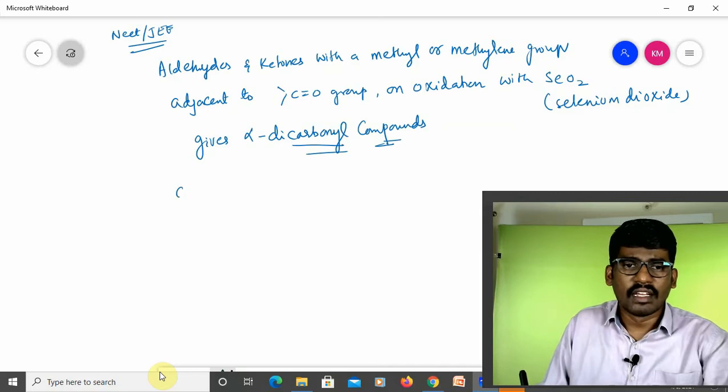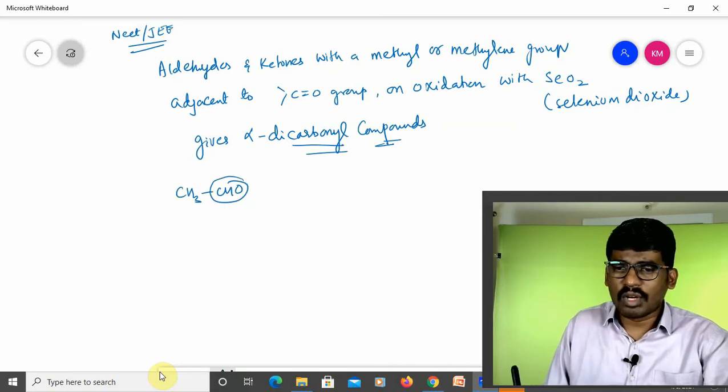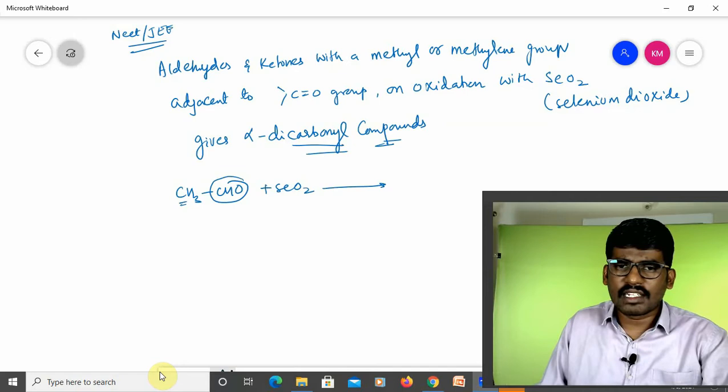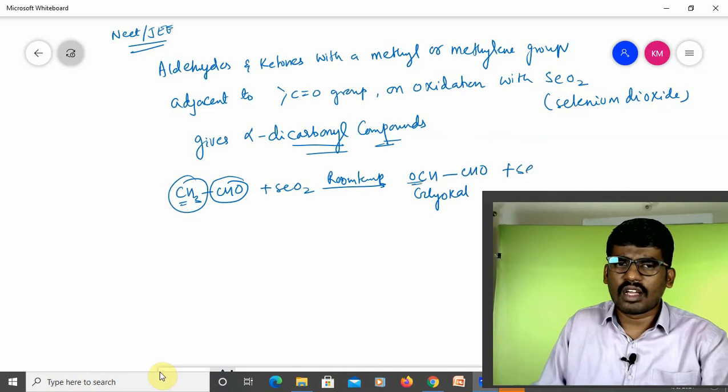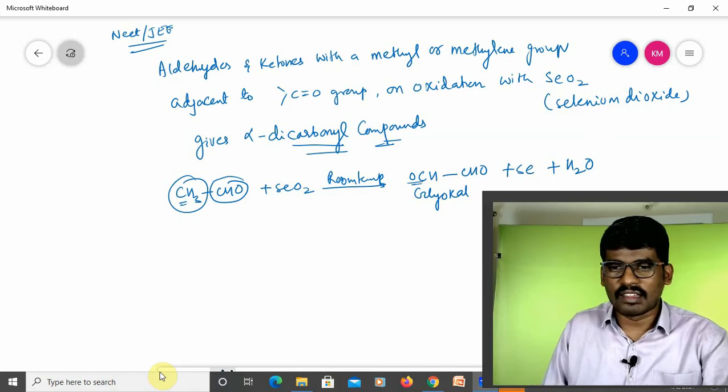What does it mean? Take CH3CHO. The CHO functional group, the carbonyl group, is there, and adjacent to it a methyl or methylene group should be there. If it is oxidized with SeO2 at room temperature, the CH3 group is oxidized to CHO, and another CHO is already there. This is called glyoxal, plus selenium plus water. So it is an alpha dicarbonyl compound, with two carbonyl groups.